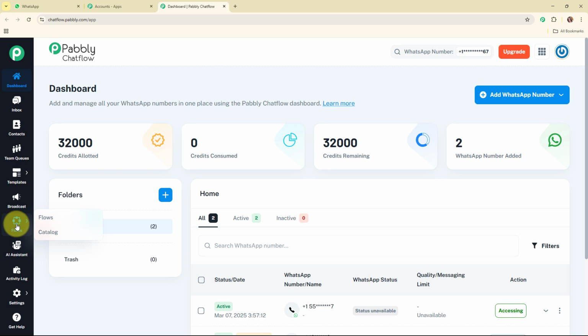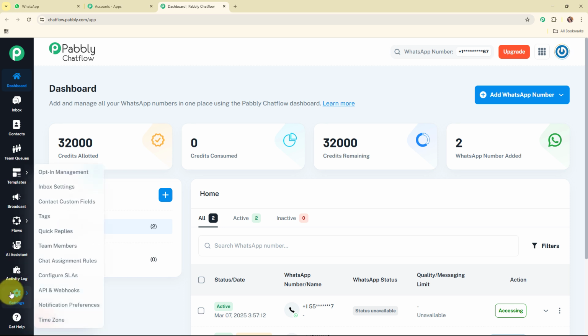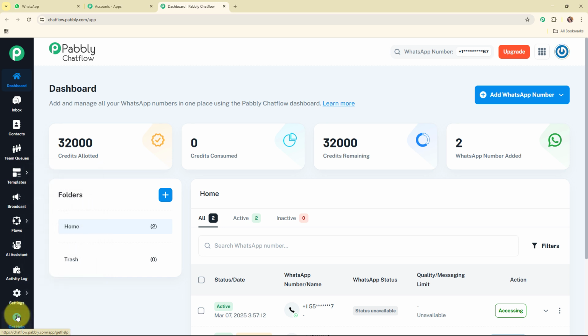Then comes the flow. By using this feature, you can create a WhatsApp chatbot for your business. Then comes the AI assistant. By using this feature, you can create an AI assistant for your business. Then comes the activity log. By using this feature, you can see all your activities of Pabbly Chatflow account at one place. Then comes the settings. Under settings, you can see some amazing features as well. If you wish to learn about these features in detail, then you can check out the video dedicated to this feature. Then comes the get help option. By using this option, you can get a response to all your queries regarding Pabbly Chatflow.